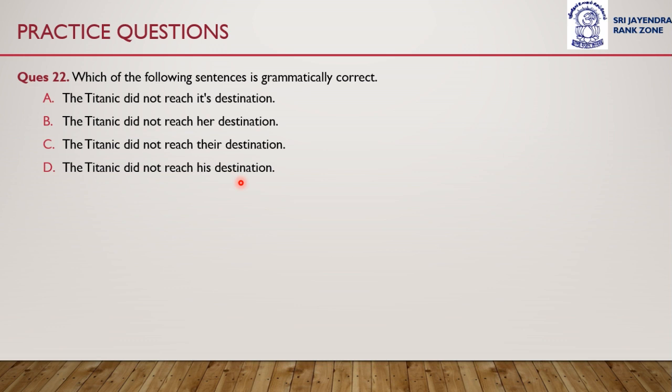We have to recognize a sentence which is grammatically correct. Which of them do you think is correct? Is it option A, B, C or D? The Titanic did not reach its destination, her destination, their destination or his destination.